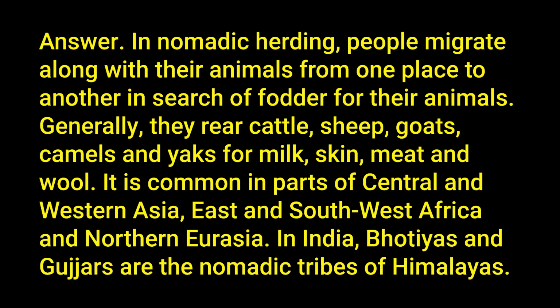Answer. In nomadic herding, people migrate along with their animals from one place to another in search of fodder for their animals. Generally, they rear cattle, sheep, goats, camels and yaks for milk, skin, meat and wool. It is common in parts of Central and Western Asia, East and Southwest Africa and Northern Eurasia. In India, Bhotiyas and Gujjars are the nomadic tribes of the Himalayas.